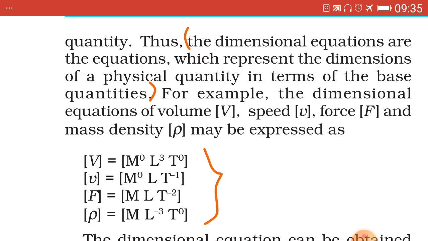Here also the same examples are given: capital V, which is volume, small v, which is velocity, third one force, and the last one density, denoted by rho.